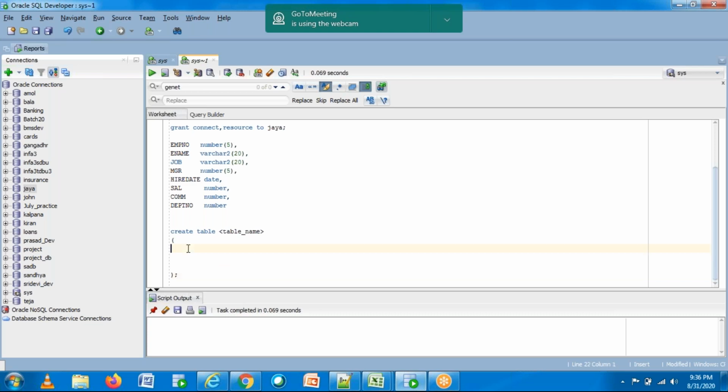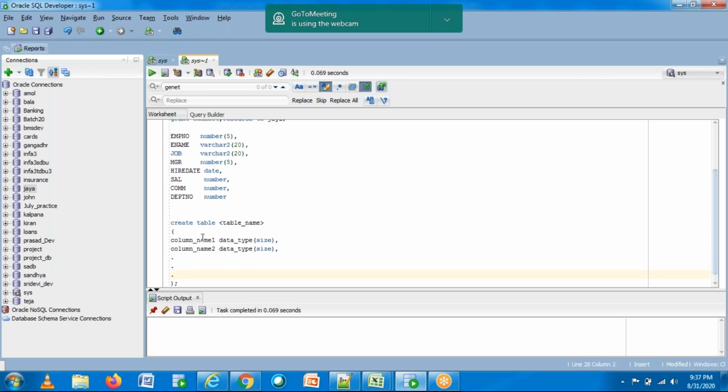Now here you need to give the column name, data type, and you need to provide the size. This is how you create a table. Let's say I'm giving column name 1, column name 2, and so on. If you have around 15 columns, you need to have 15 such statements.